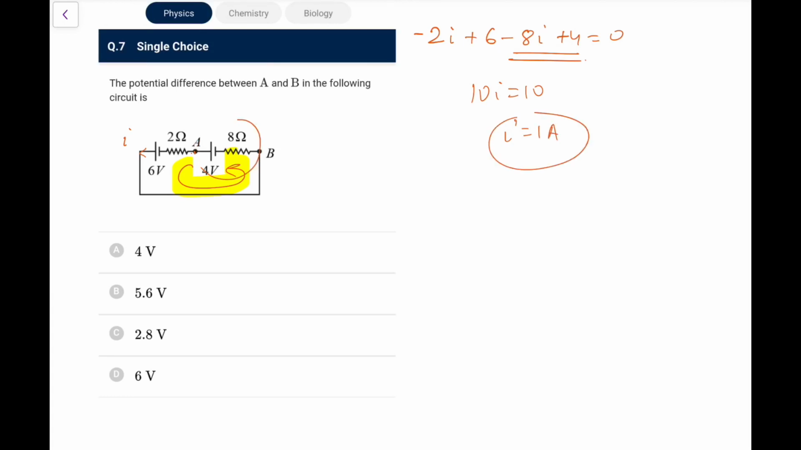So definitely this difference VA minus VB: the drop here is 8 volt, and here it rises by 4. So the total change would be 4 volt, with B at the higher potential as compared to A. And the difference is going to be 4. Directly you can write this out.